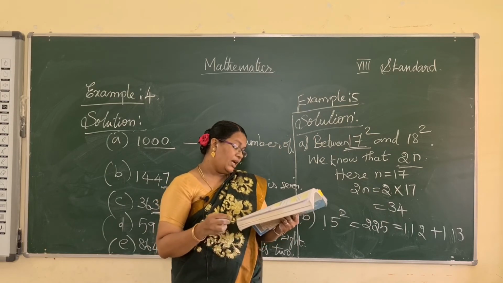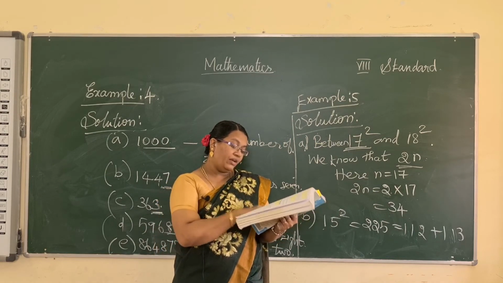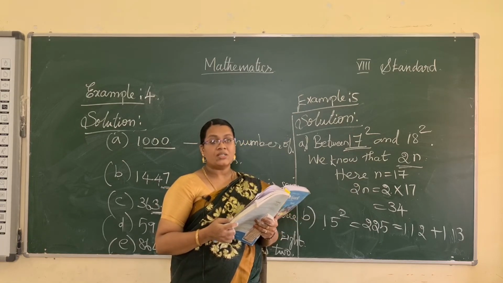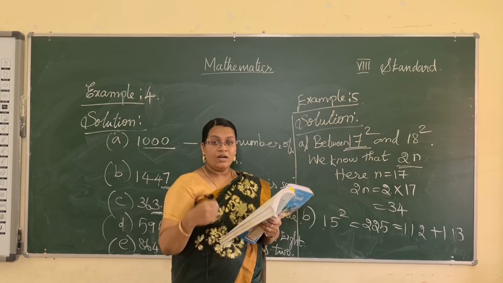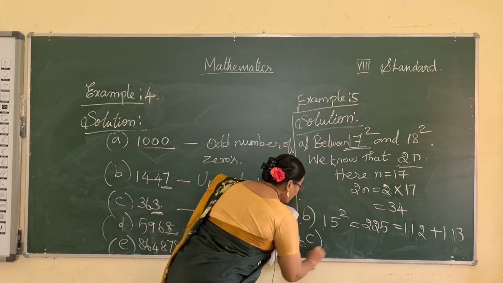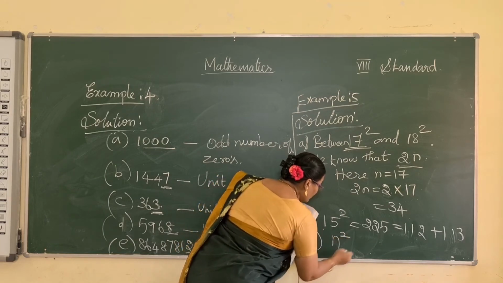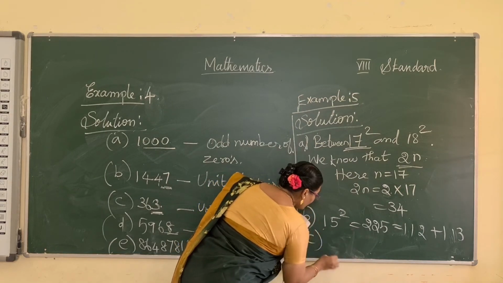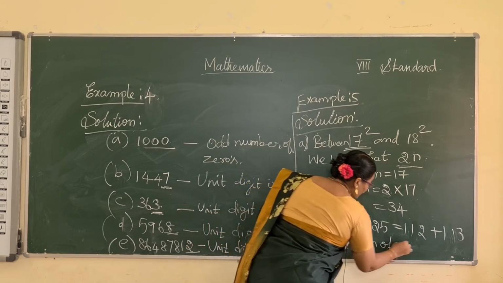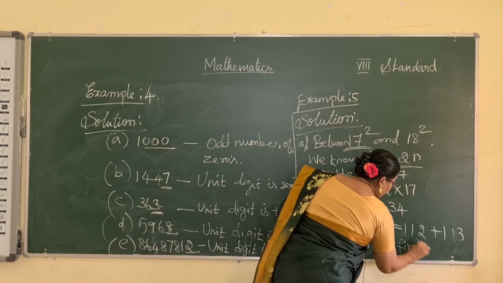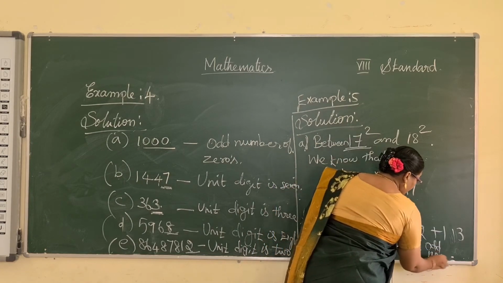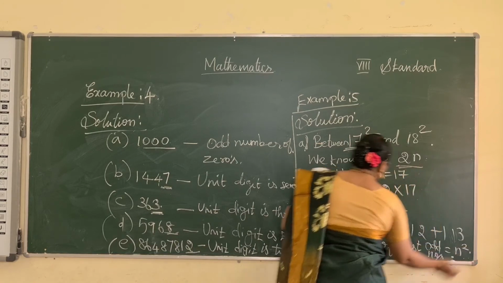Okay, and C. Find the sum of the first 25 odd numbers. So what is the formula for the sum of the first odd numbers? The sum of n odd numbers is given. Which formula we have used? N squared. Okay, so the formula is n squared. The sum of the first n odd numbers is equal to n squared.